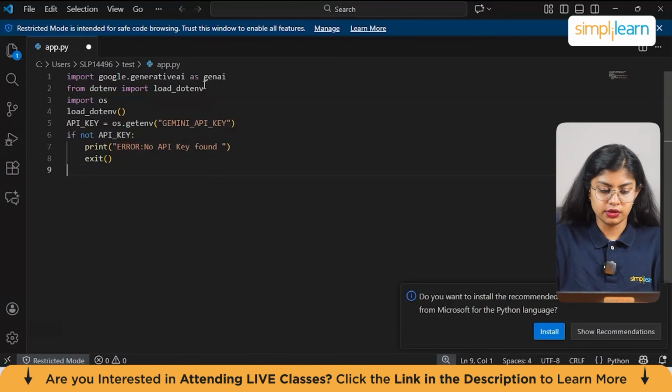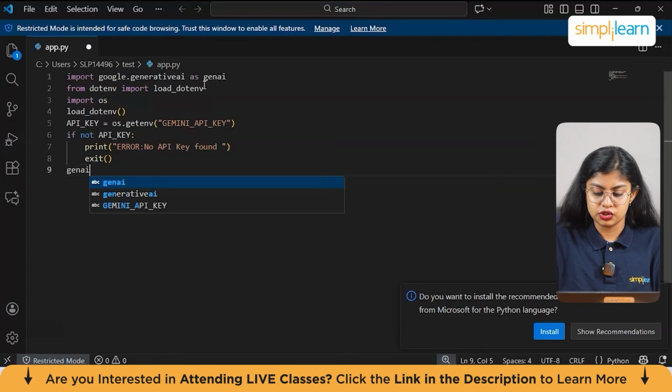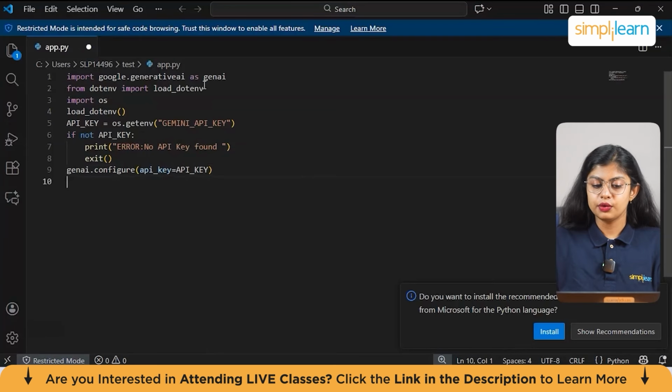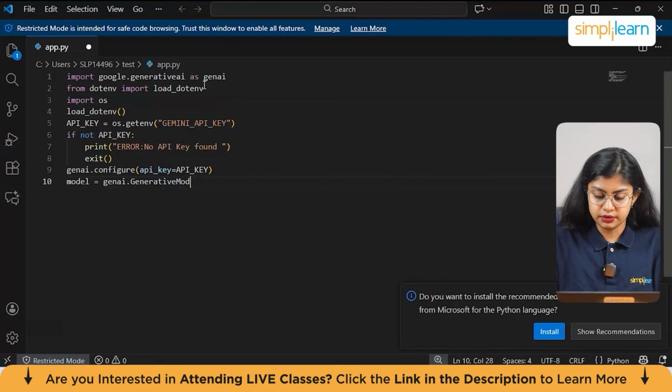After this, let's configure the Gemini API client service. For that we have genai.configure, with the API key equal to API. Now the next step is to create a generative model. For that we can use model is equal to genai.GenerativeModel, and let's give the name of the model. We'll use the models from Gemini, the 2.5 Flash, which is the latest one. This is specifying which model to call.